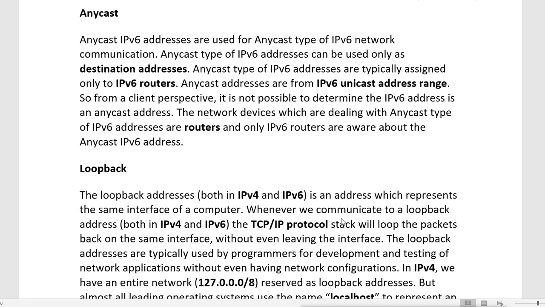On the routers we define that this is the Anycast address for your next hop, or we configure it in the router. So only the router which is configured with the Anycast address knows about it. And if we see that address, we will not see anything different. It looks like a normal address.